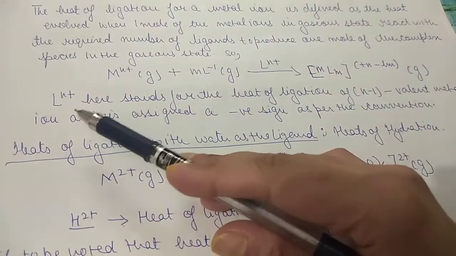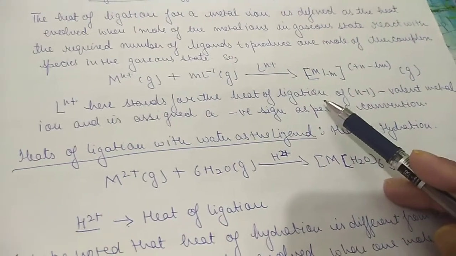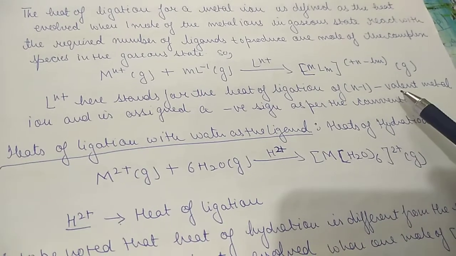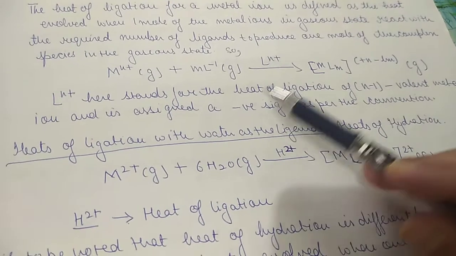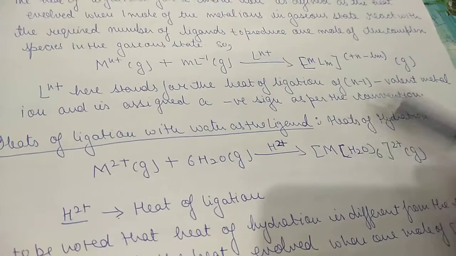Here n and L, n positive stands for the heat of ligation, which is evolved in the process. n minus 1 is the valent ion. What is the valency of the ion? It is assigned a negative charge as per convention.